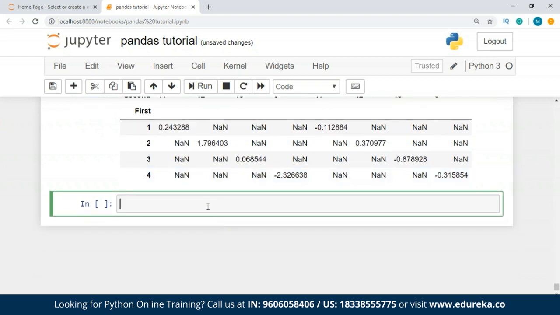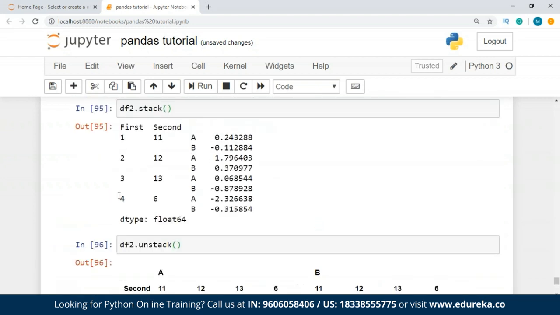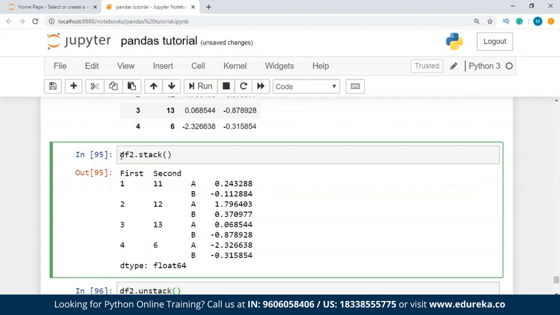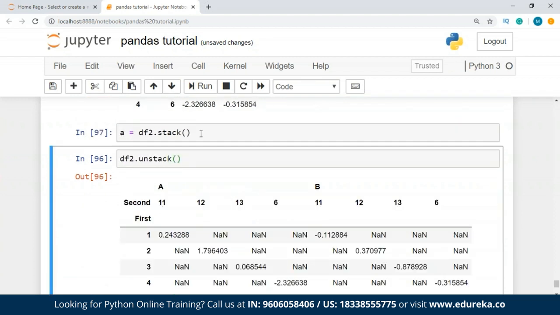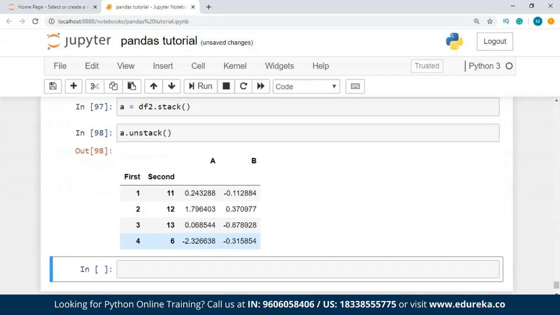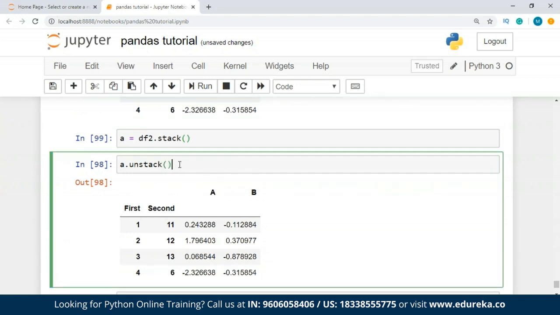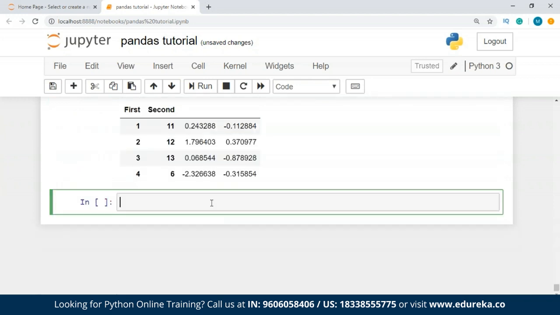Now we'll talk about the pivot tables, guys. Oh wait, let's put it inside a variable, let's say a. All right, so this is how you unstack, guys. We're getting different values there. Now we're going to talk about the pivot tables that we have in pandas. The levels in the pivot table will be stored in multi-index objects on the index or columns of the result data frame. So we'll take a look at one example, guys, which is going to be pretty clear.